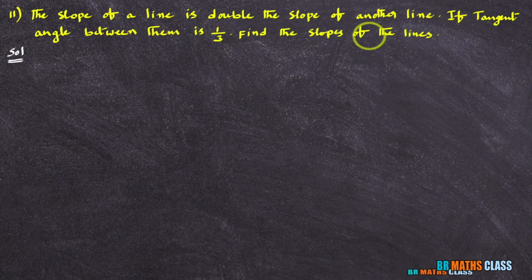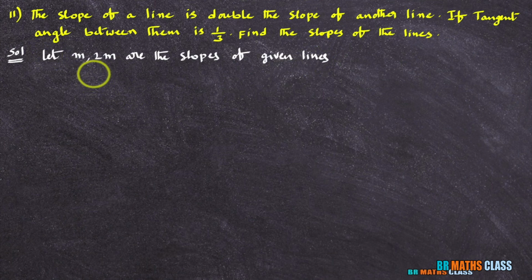So how to solve this problem? First, I'll consider the lines' slopes like this. Let m and 2m be the slopes of the given lines. Why did I consider m and 2m? Because they say the slope of a line is double the slope of another line.